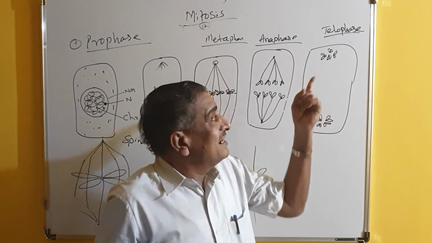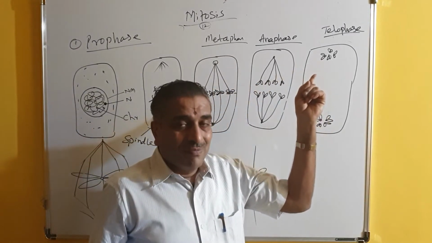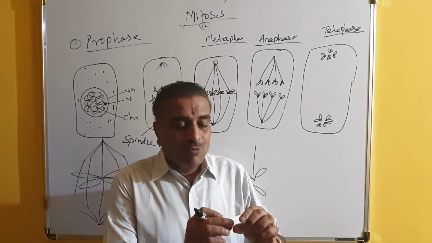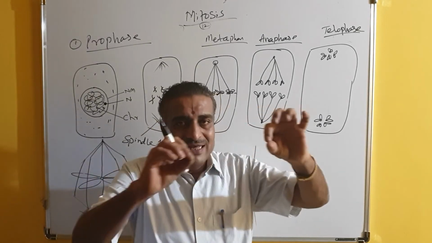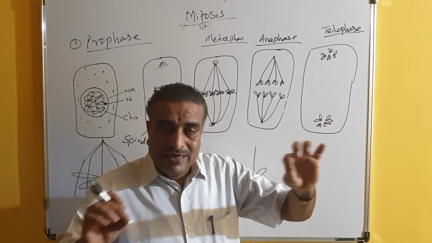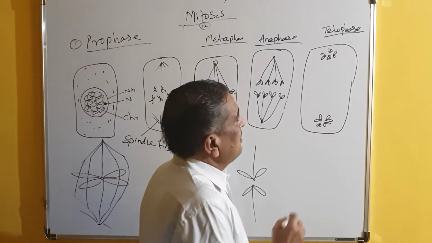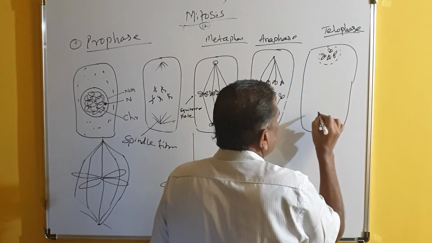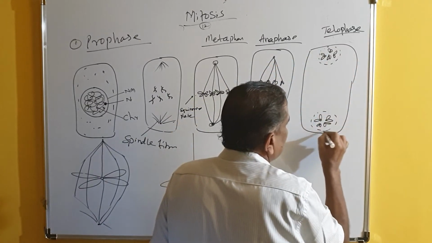But here the thick and stout chromatids are already there. Now decondensation begins. Thick chromosomes are decondensed and produce the chromatin network. And the nuclear envelope starts appearing gradually.